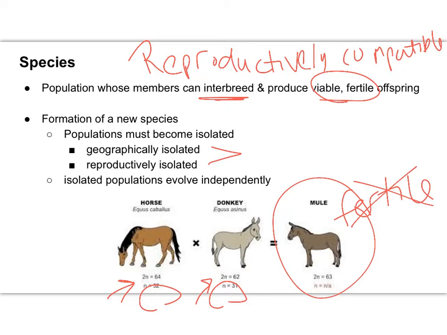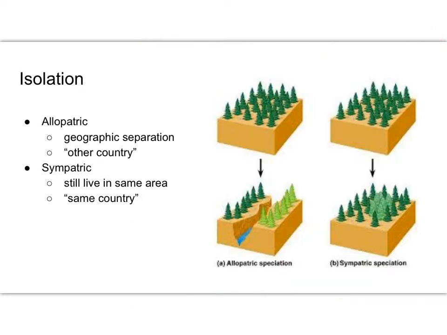Because again, remember, a species is reproductively compatible. Once these populations become isolated, they will evolve independently. Since they evolve independently of one another, that can lead to the formation of a new species that would make them reproductively incompatible. So let's talk a little bit about the isolation.